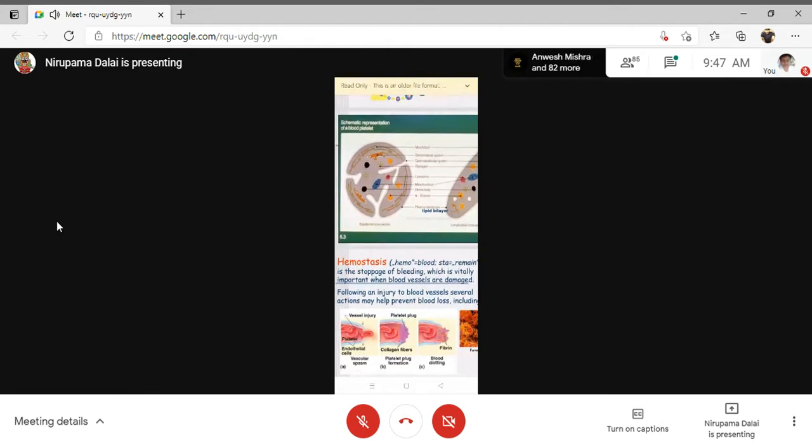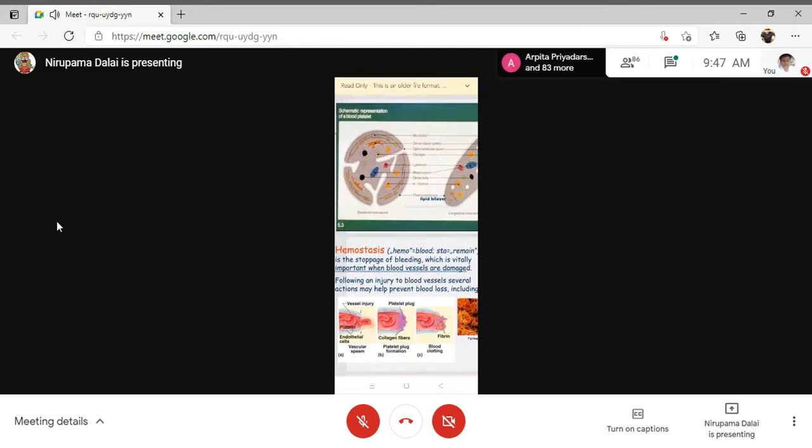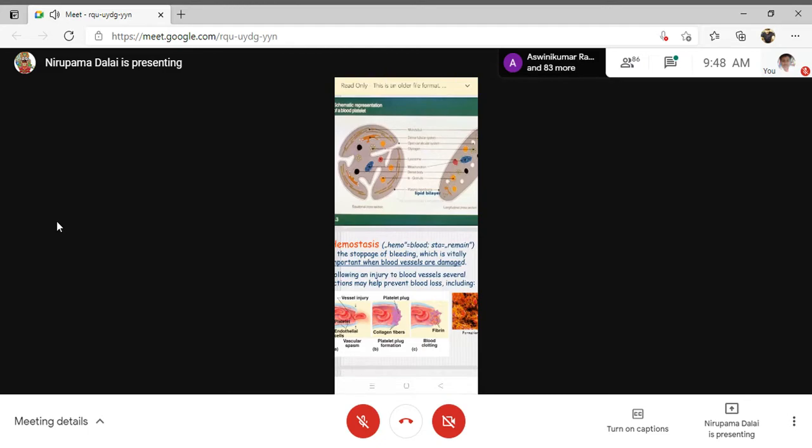Okay, so platelets have two specific types of granules. One is alpha granules and the second one is dense granules. Alpha granules contain certain factors. For example, first is von Willebrand factor. Second one is PDGF, the platelet derived growth factor. They also have platelet factor 4, thrombosthenin, and thrombospondin. Okay, so these types of factors are generally present inside the alpha granules.